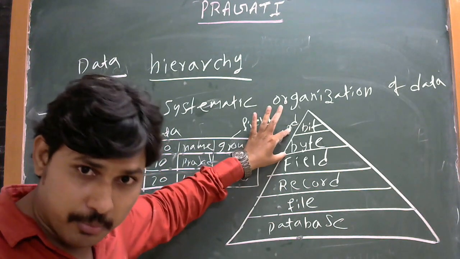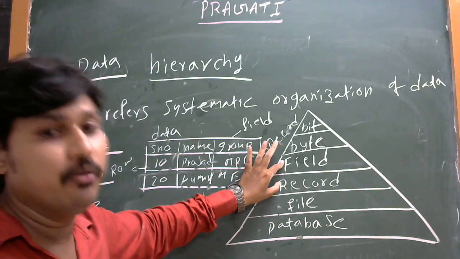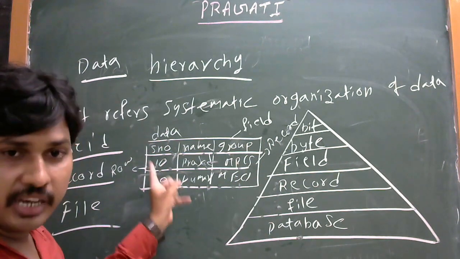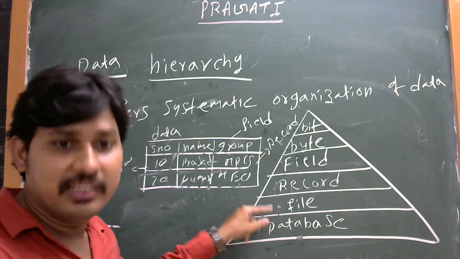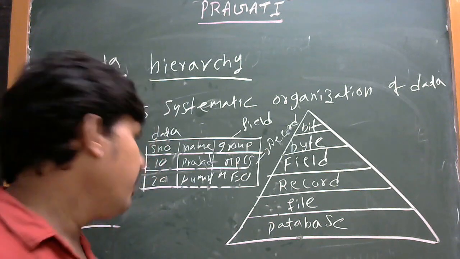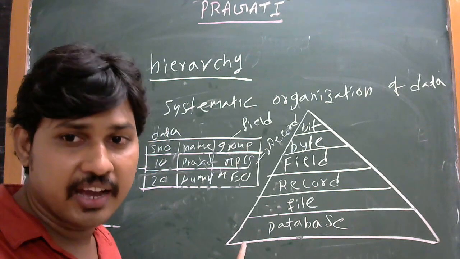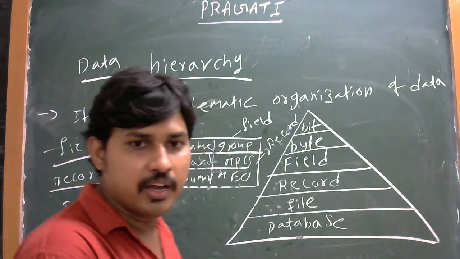These two come under the memory, and these two are information, meaning table format. This is the table. The table consists of fields and records. This information comes under a file. The file can be stored in a database in a particular hard disk. Okay, this is the data hierarchy.